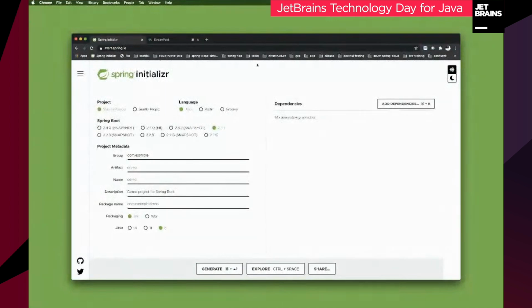Trisha did an amazing series looking at reactive Spring. She did multiple parts.